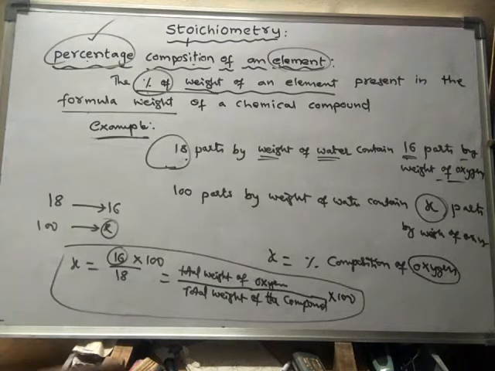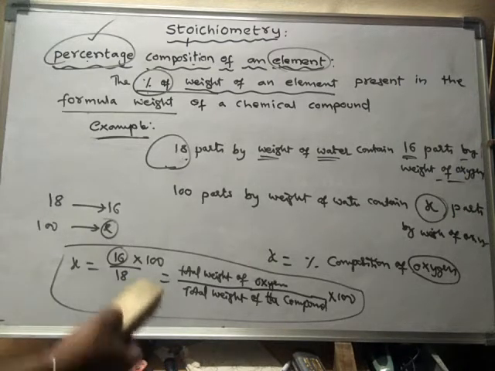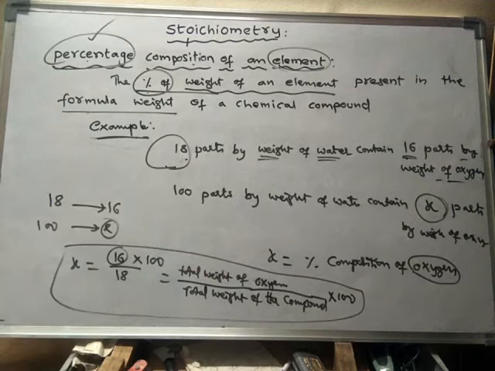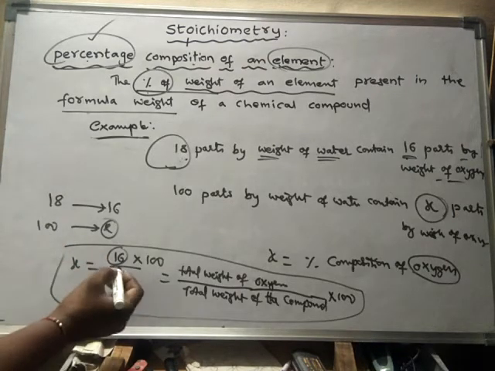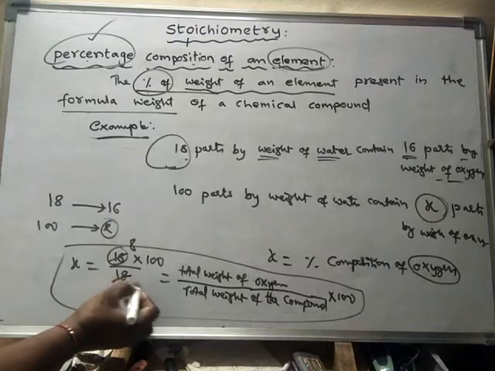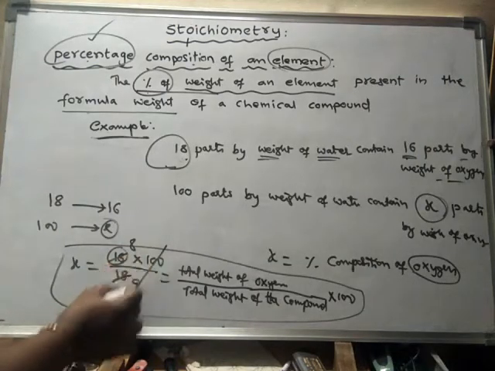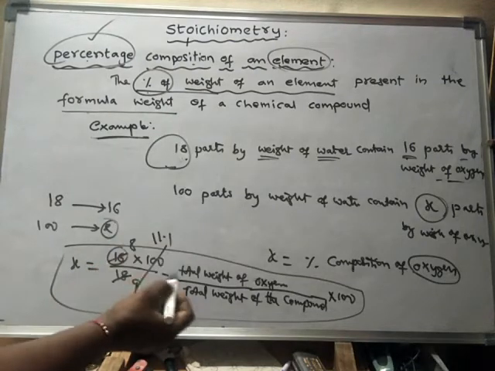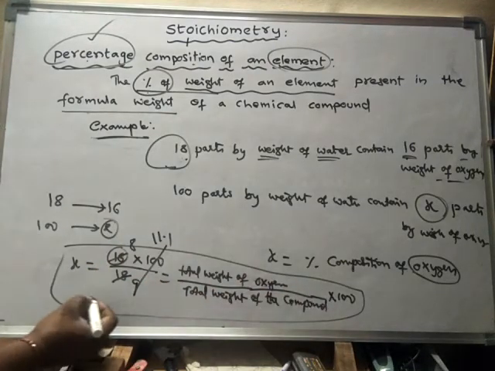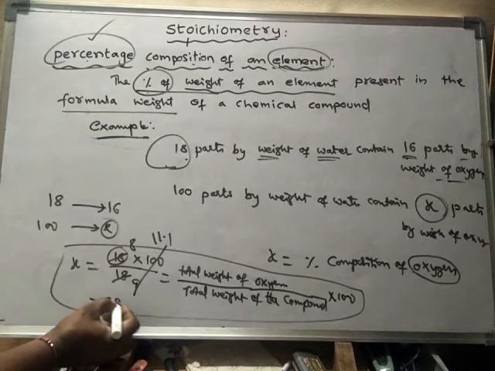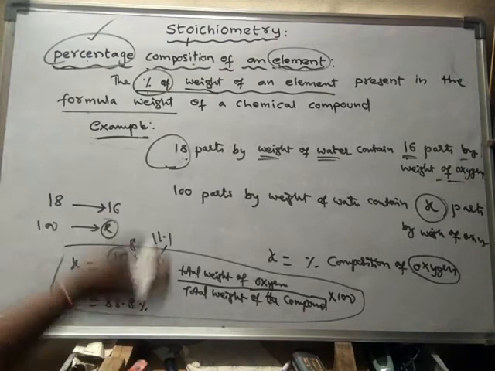Okay, right. So this is the general formula one has to note. Percentage composition of oxygen, how much will it be? 16 by 18 into 100. 8s are 9s are, so 100 by 9. 100 by 9 means it will be 11.1. So altogether it will be equal to 88.8%.